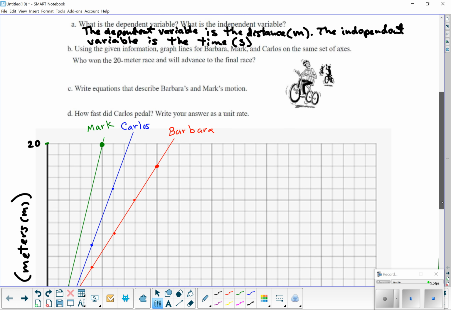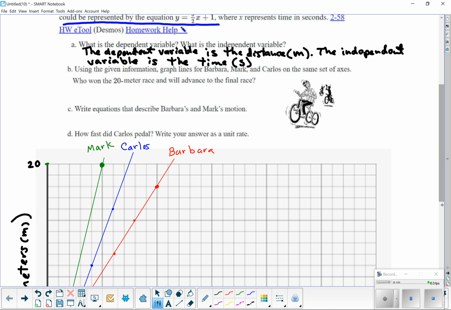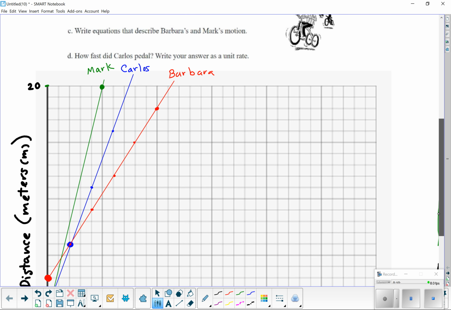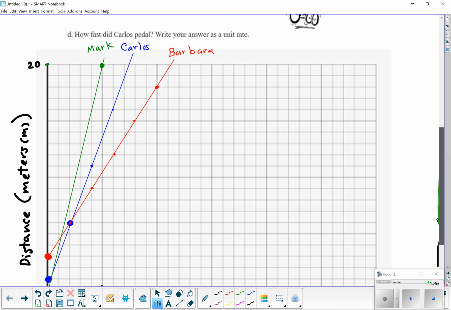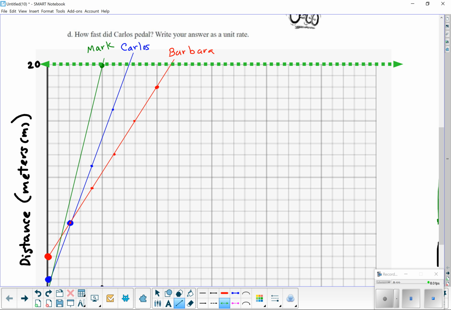So let's see if we can answer some questions. Who won the 20-meter race and will advance to the final race? Well, it looks like Mark's going to win. He did it in 5 seconds, and he got to 20 meters first, right? Because whoever gets to the 20 meters first. Yeah, Mark did it in 5 seconds.